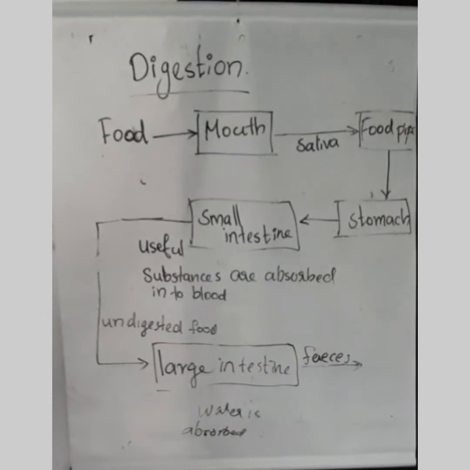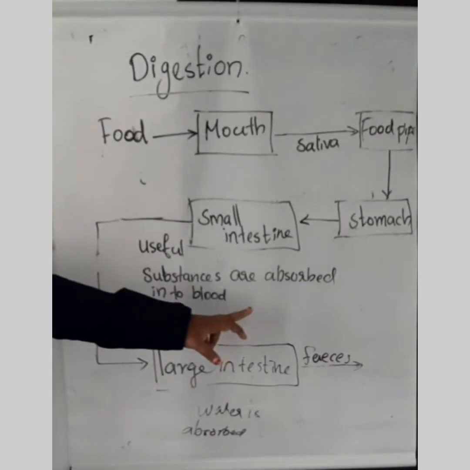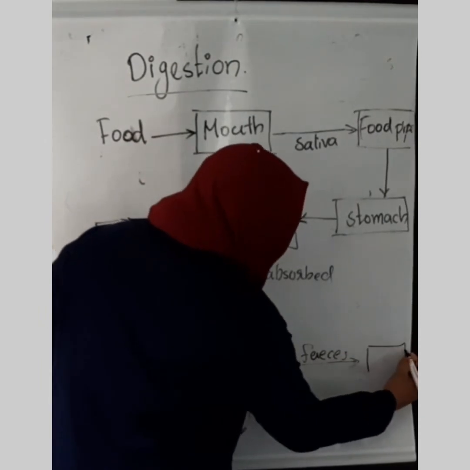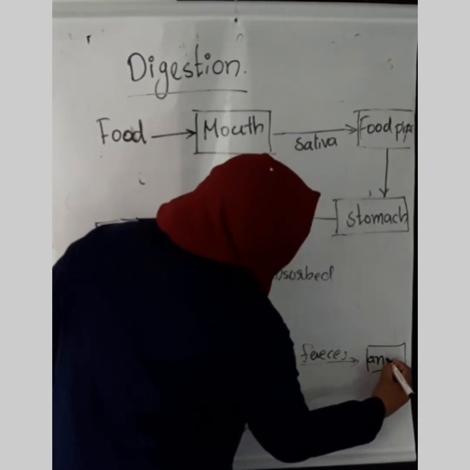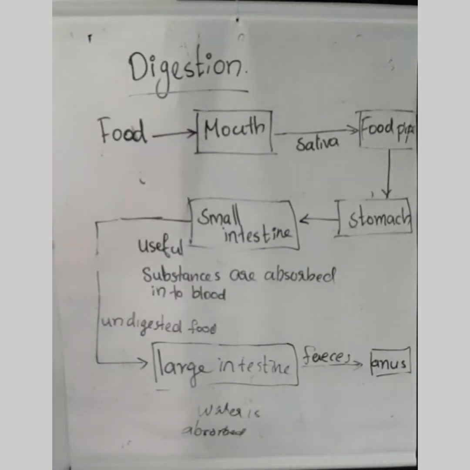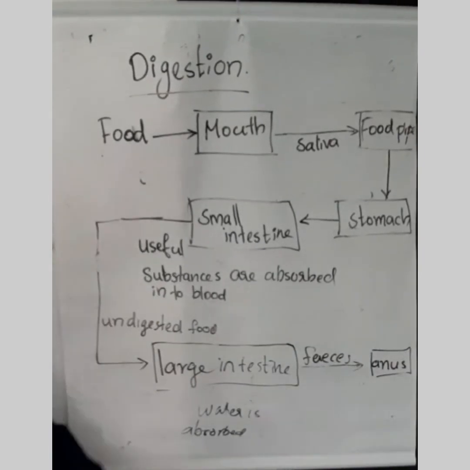What is the spelling of feces? F-E-A-C-E-S or F-A-E-C-E-S? The feces are removed. Feces means the unwanted materials. Feces are removed from the anus. So this is the digestive tract, or the process of digestion.